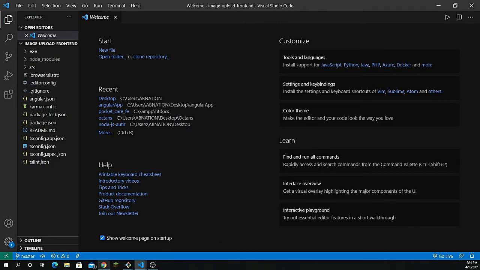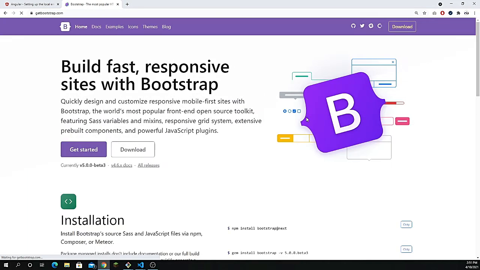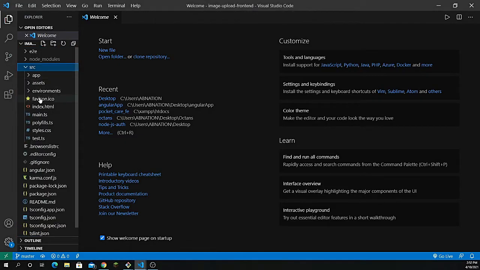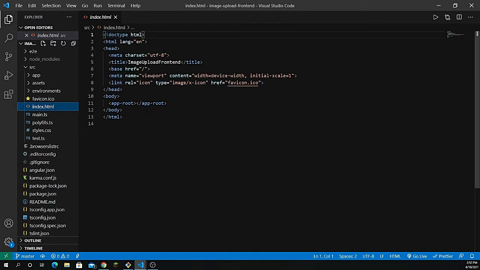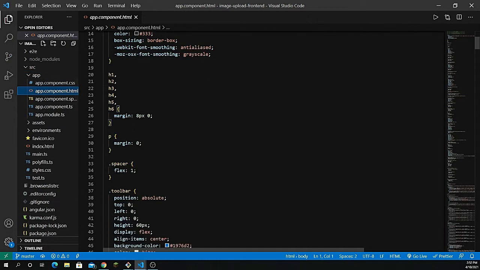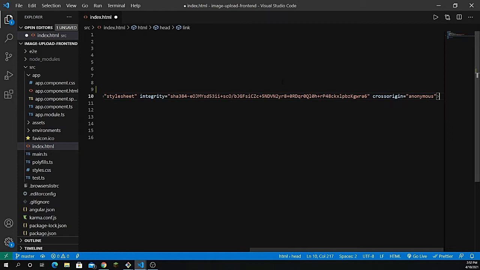Now here I have used Bootstrap, so I need to go to getbootstrap.com and simply grab the CDN from here. Let's grab the CSS only. Just copy that and add it inside our src and index.html file, right? This file comprises this app-root element, which is inside your app, and everything that you see in the browser is all coming from the app.component.html file. So make sure that this is the root, app-root, the entry point of the application. I just want to paste the Bootstrap CDN right here, and let's save it.